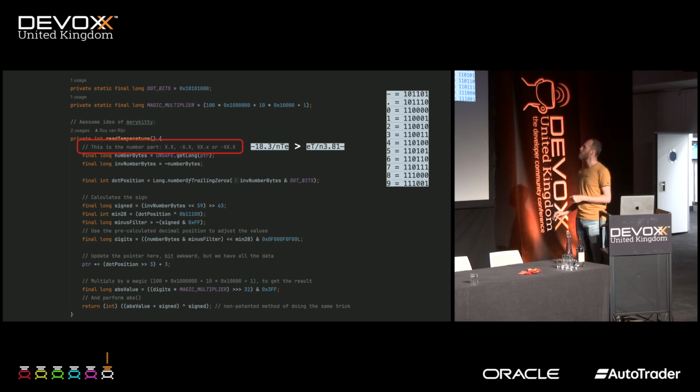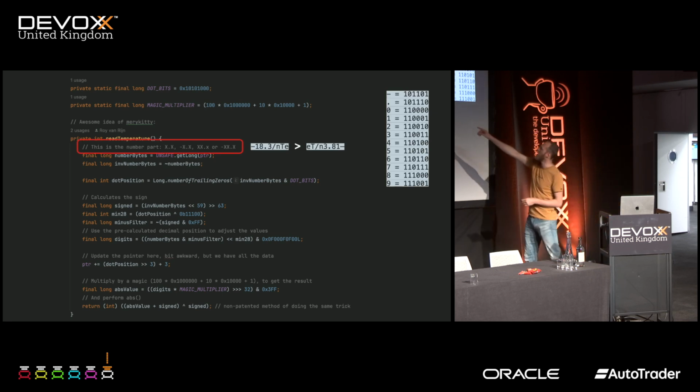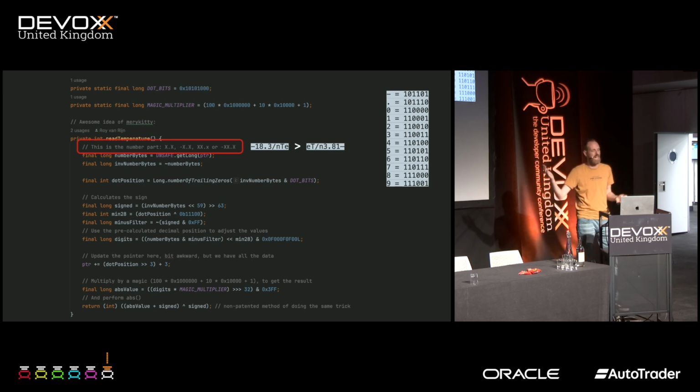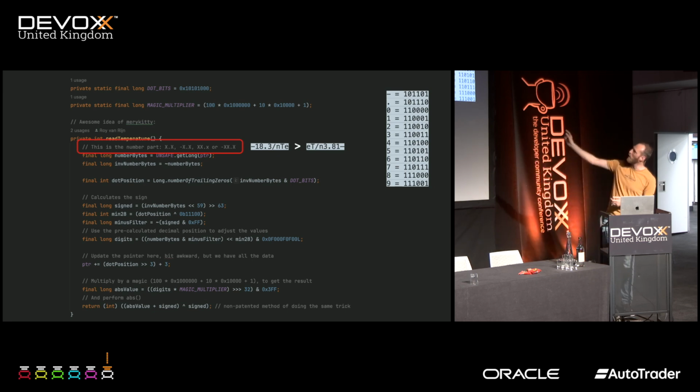So let's look at an example. Again, we've got this table, and for example, we're reading from minus 18.3, and then a new line, and then some junk. There's always some junk, because who knows what's behind our number. But we want to parse this string minus 18.3 into a number, an int.